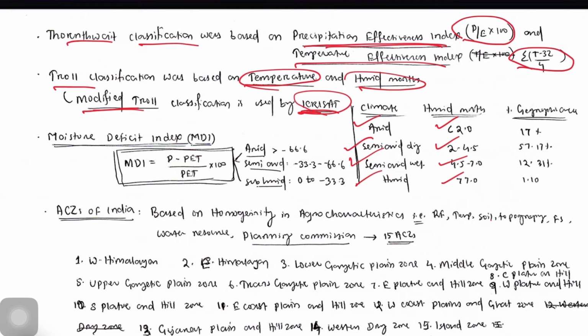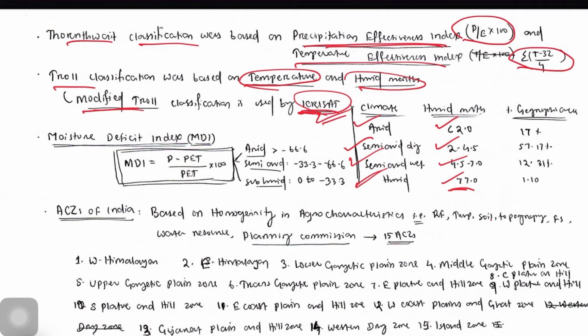So according to the modified Troll classification, which is followed by ICRISAT, that is the International Crops Research Institute for the Semi-Arid Tropics, situated in Hyderabad, and it is a CGIAR institute: arid climate when there is less than 2 months of precipitation, semi-arid dry climate when there is 2 to 4.5 months of precipitation, semi-arid wet climate when there is 4.5 to 7 months of precipitation, and humid climate when there is more than 7 months of precipitation.